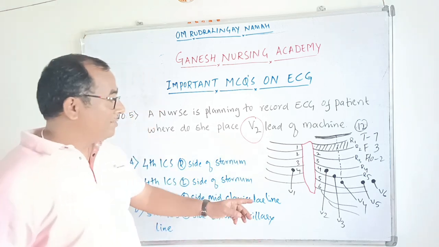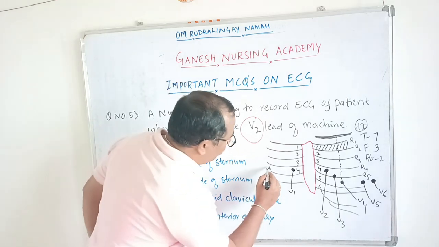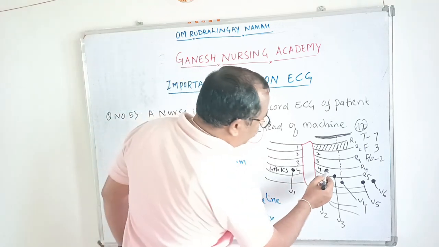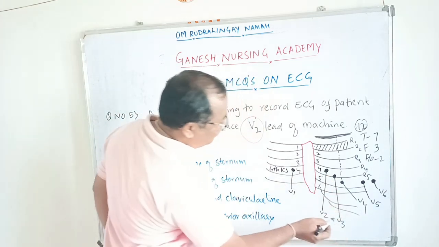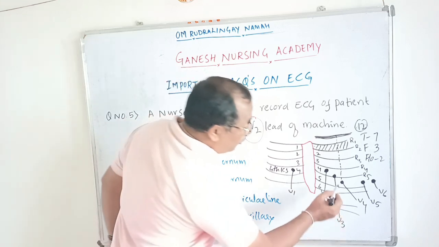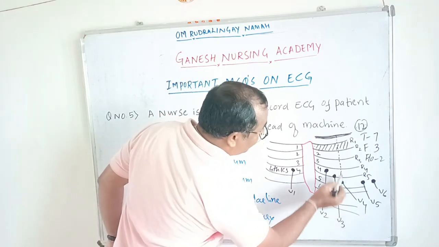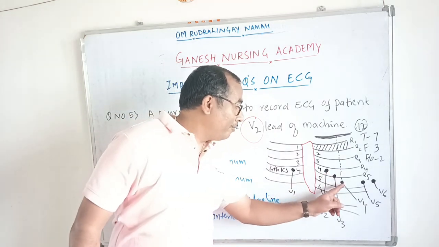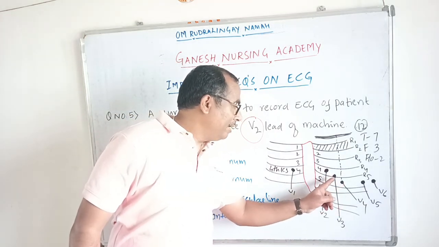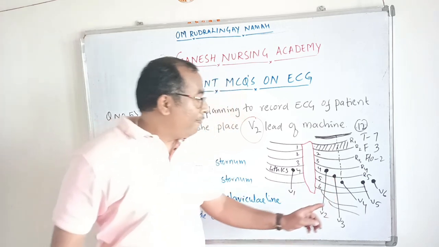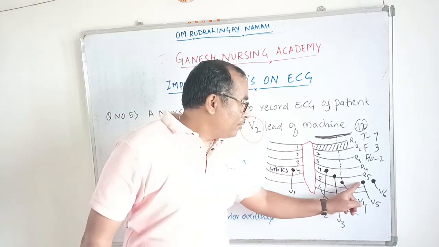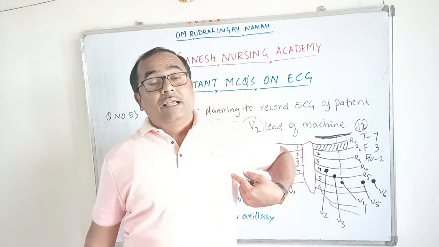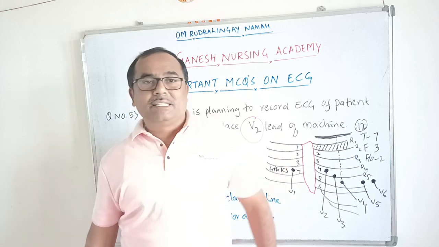So we are going to place V1 in the fourth intercostal space, right side of the sternum. V2 we are going to place in the fourth intercostal space, left side of the sternum. V3 we will not place yet. V4 will be placed in the fifth intercostal space, mid clavicular line. V3 is placed between V2 and V4, exactly midway between them. V5 is placed again in the fifth intercostal space, anterior axillary line. And finally V6 is placed in the fifth intercostal space, mid axillary line.